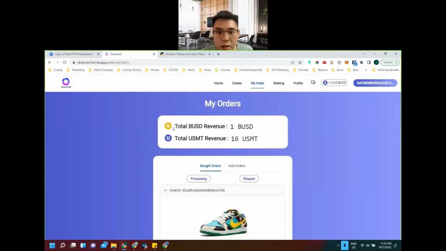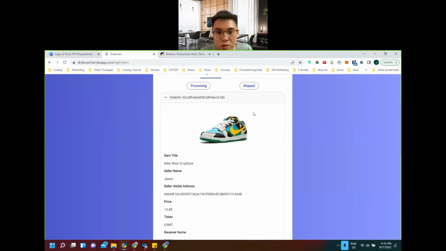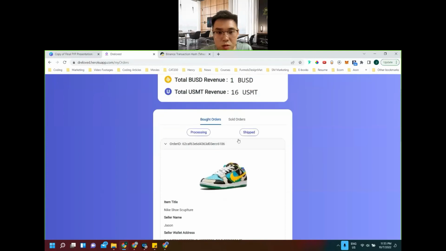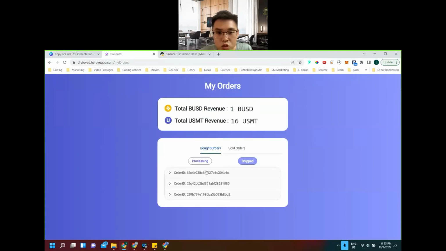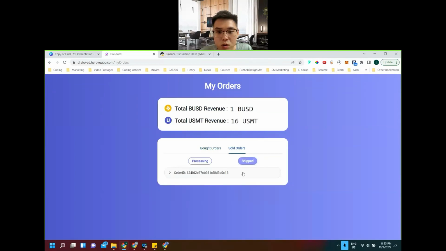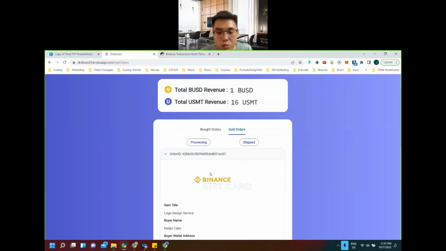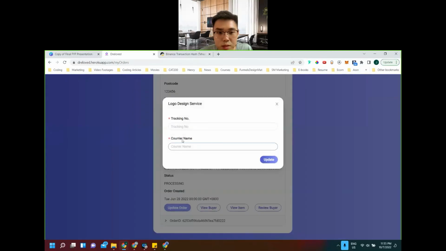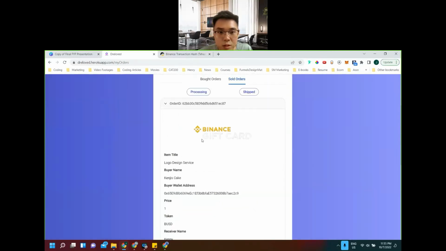On the orders page, this is the revenue that I made, because I already sold some items using this account. I can check the items that are being shipped or processing here, as my sold orders, the orders that I already shipped and processed. After I ship something, I can update the tracking number and the courier name here.